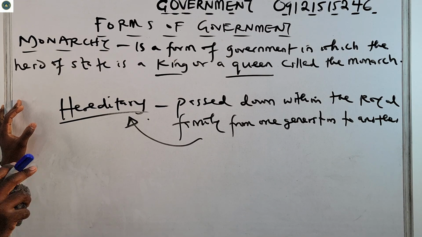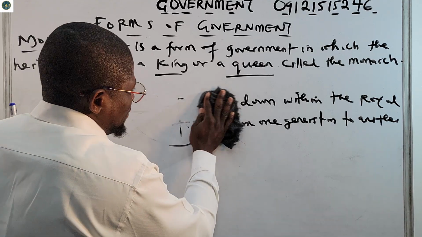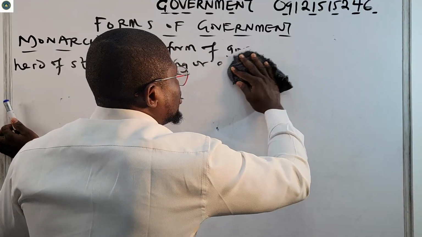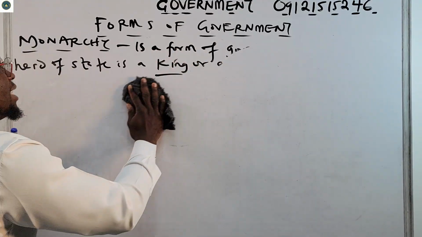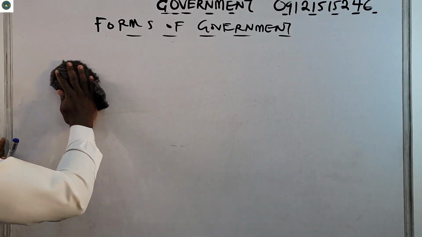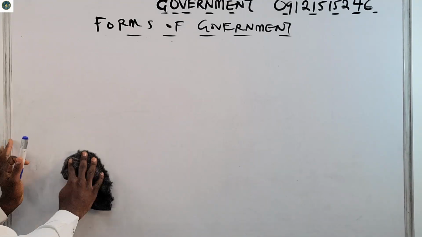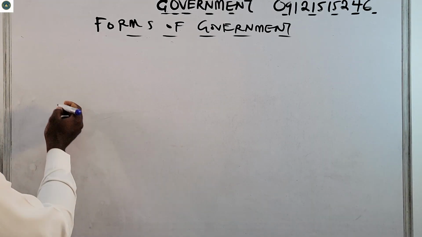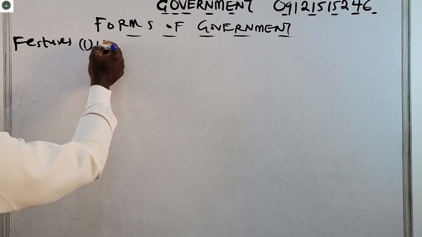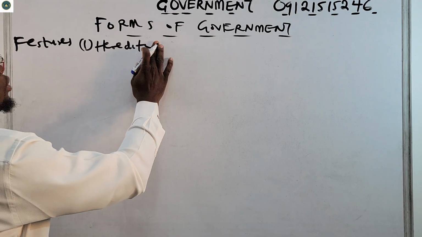So what are the key features? What do we see in monarchy as a form of government? Number one, like we just saw, hereditary. That means it can be transferred from parent to child within the royal family, and usually follows a line of succession. So let's look at the features. Number one is hereditary rule.